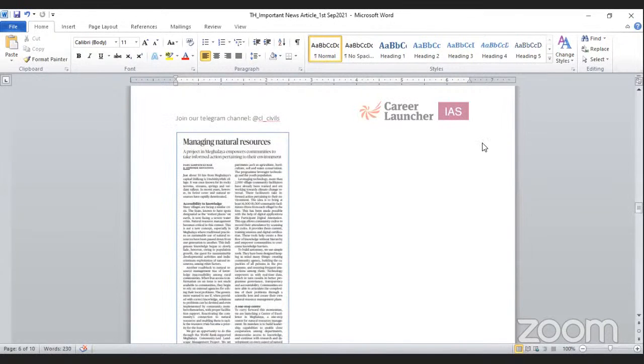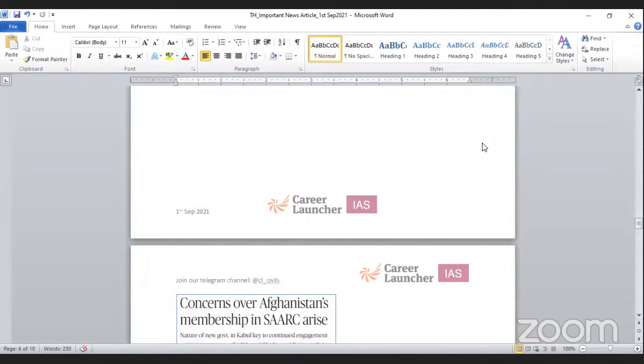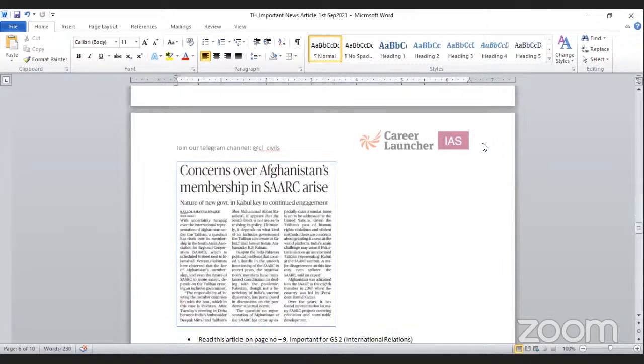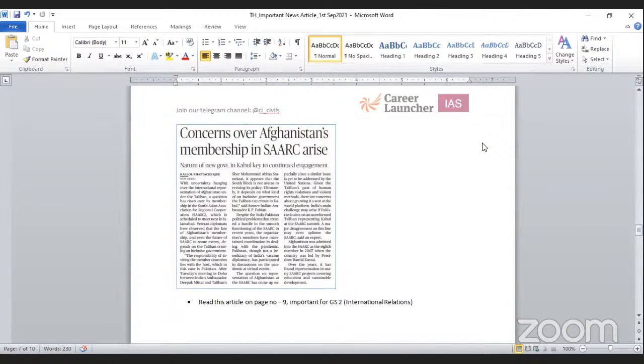Next important article: concerns over Afghanistan's membership in SAARC arise. Nature of new government in Kabul key to continued engagement. This article you can find on page number 9. It is talking about Afghanistan's membership in the SAARC summit. SAARC started in the 1980s, and still very few summits have taken place because of tensions between India and Pakistan.